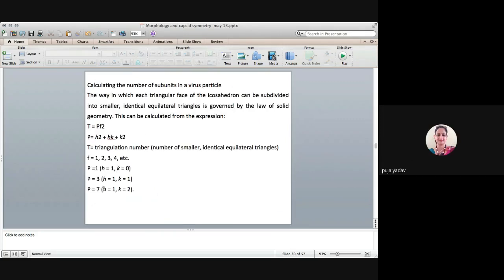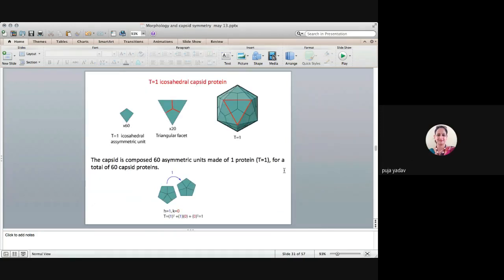Look, so I am showing the same equation with the examples here. Okay, so T is equal to 1. Here, what does it mean? H is 1 and K is equal to 0. That it is composed of 60 asymmetric units and made up of one protein. So T is equal to 1 because it has only one protein. Okay, so H is equal to 1 and K is equal to 0. So T is equal to 1 squared plus 1 times 0 plus 0 squared here. So that's how you can calculate the triangulation number. So here the triangulation number is only 1.